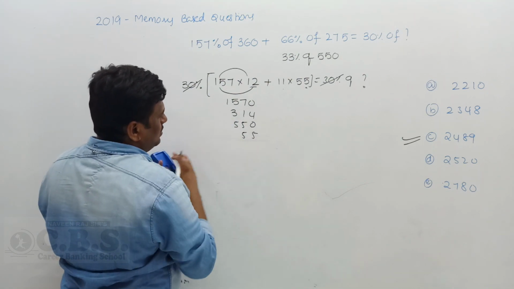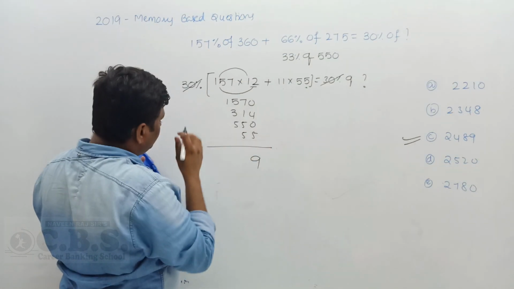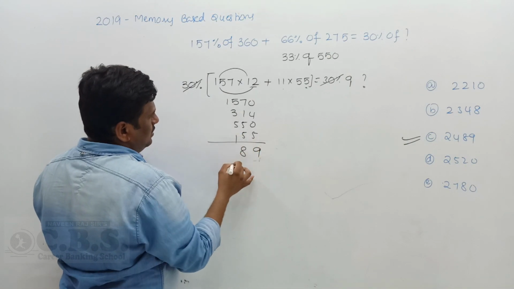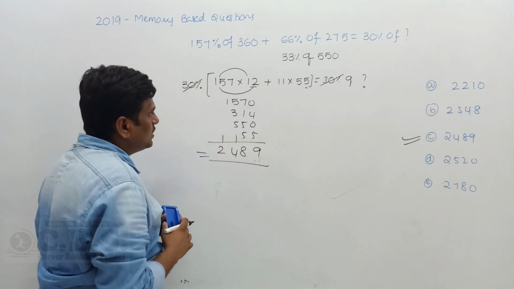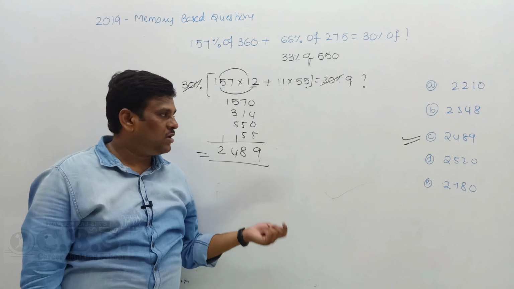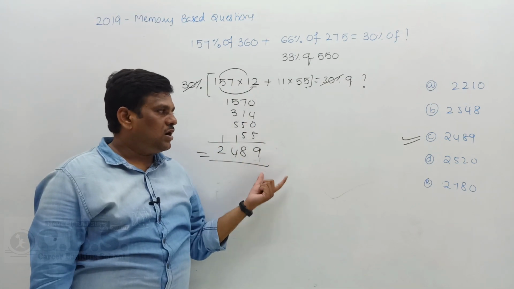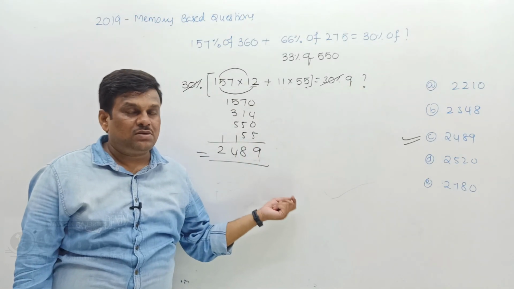Okay, what is the addition of these numbers? So 5 plus 4 is 9, and this is 18, and this is 14, and carry 1, so 2489. Option C is the right answer. This is a method to do different multiplication calculations. Okay, so if the unit digit is different, you can cross-check the unit digit against the options, or else you can do the calculation with the split multiplication technique also. Okay, this is a method to answer this question.